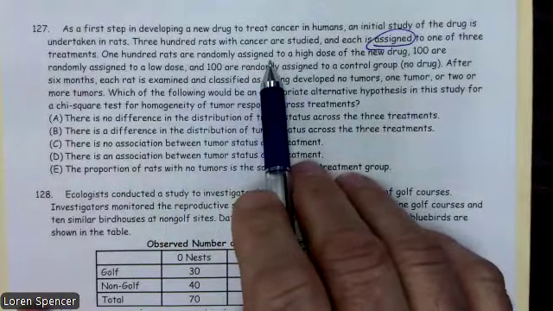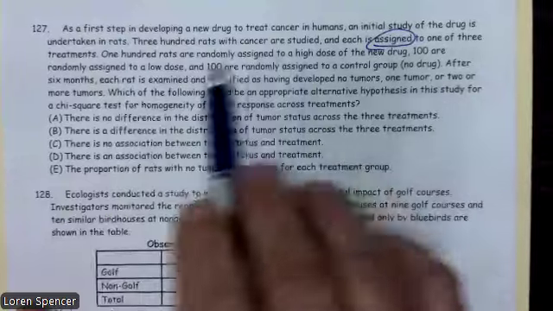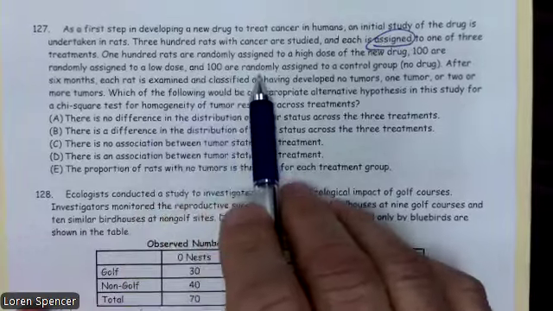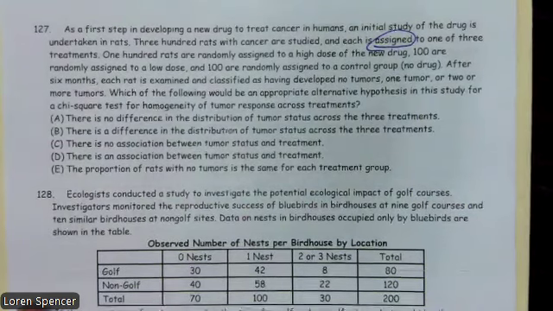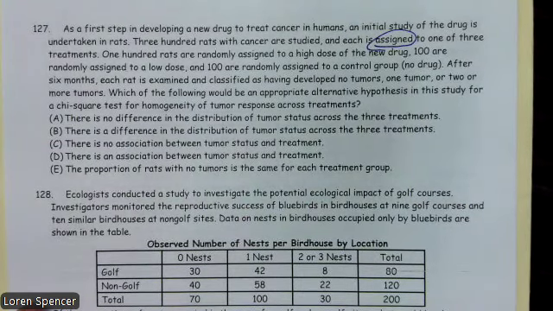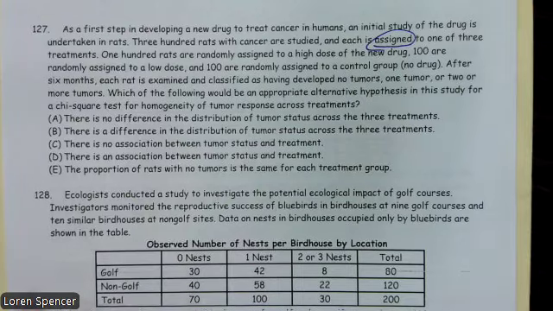100 rats are randomly assigned to a high dose, 100 are randomly assigned to a low dose, and 100 are randomly assigned to a control group. After 6 months, each rat is examined and classified as having developed no tumors, one tumor, or two or more tumors. Which of the following would be an appropriate alternative hypothesis in this study? So the null would be there is no difference in the tumor status across the three treatments.